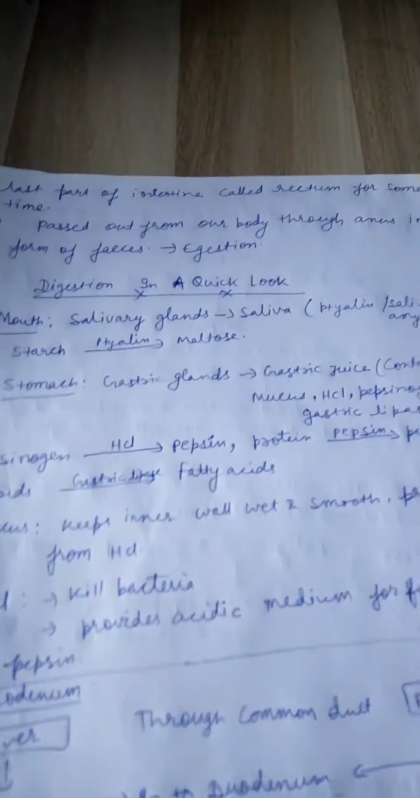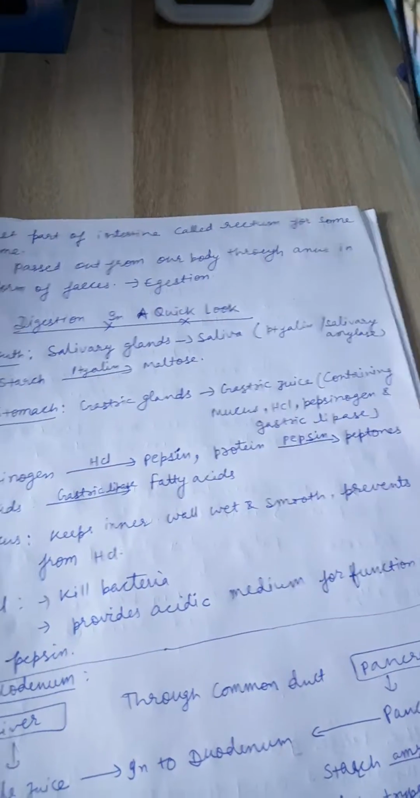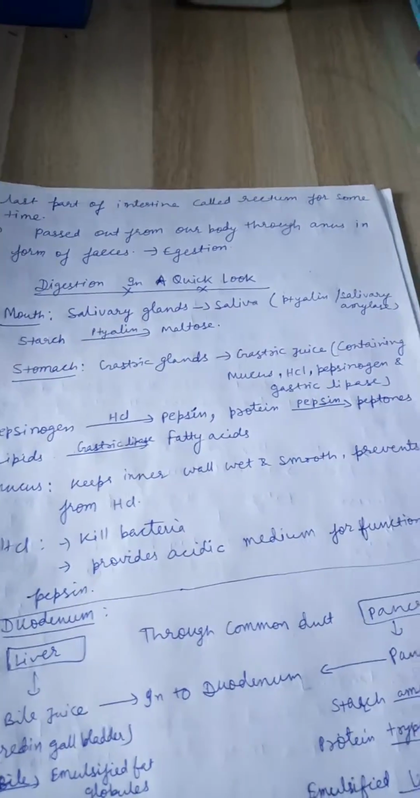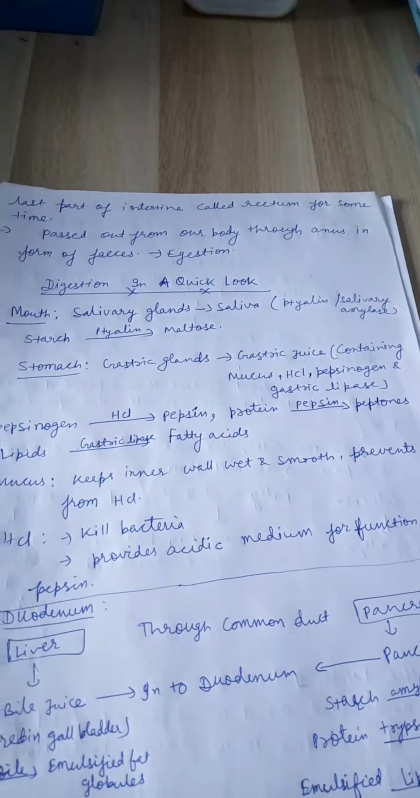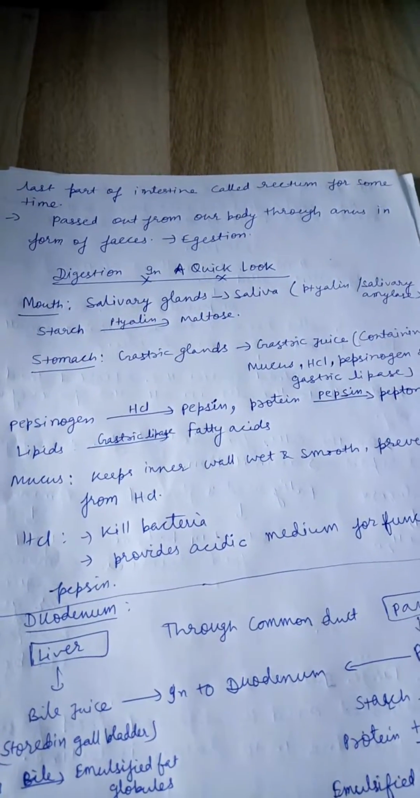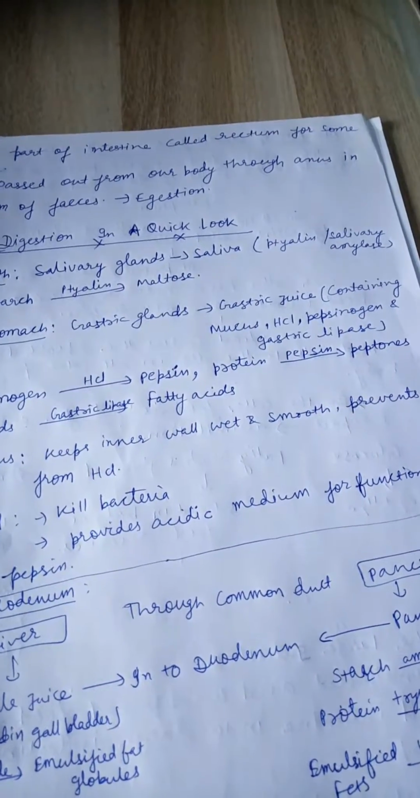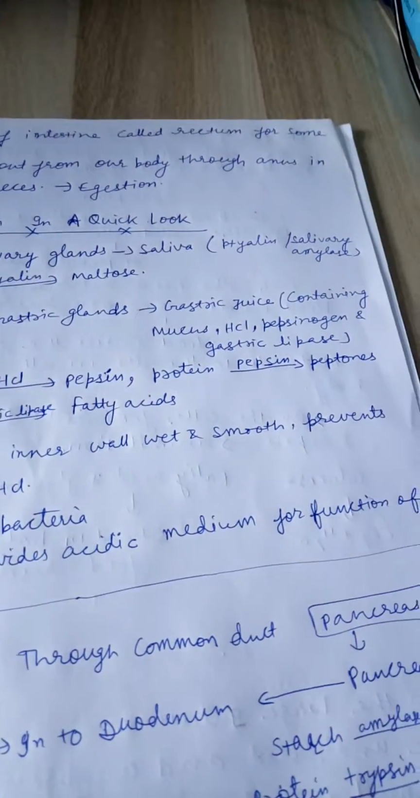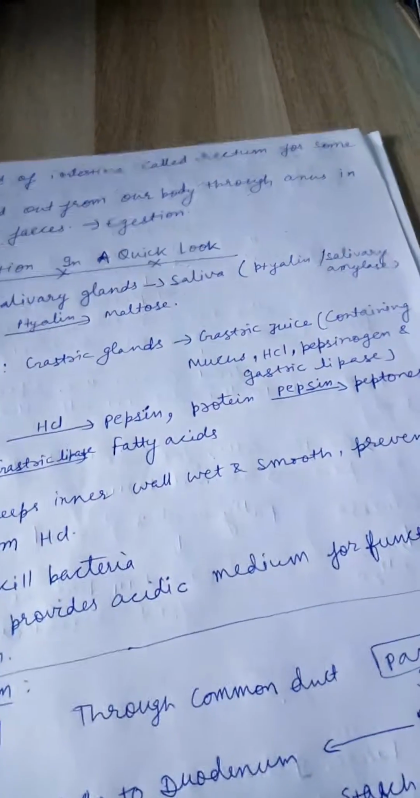Now, digestion at a quick look. Mouth: in the mouth, salivary glands produce saliva containing ptyalin, the salivary enzyme amylase. Now, amylase acts on starch and breaks it down into maltose. In the stomach, gastric glands produce gastric juice containing mucus, HCl, that is hydrochloric acid, pepsinogen, and gastric lipase. Now, HCl acts on pepsinogen and it changes into pepsin. Pepsin acts on protein and breaks it down into peptones. Gastric lipase acts on lipid to form fatty acid.